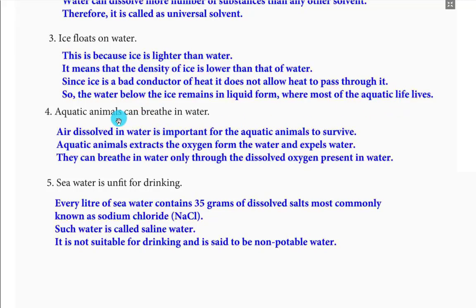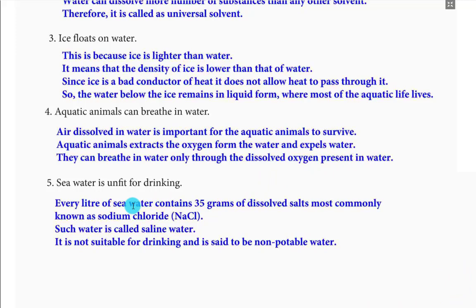Fourth one, aquatic animals can breathe in water. Air dissolved in water is important for the aquatic animals to survive. Aquatic animals extract the oxygen from the water and expel water. They can breathe in water only through the dissolved oxygen present in water.